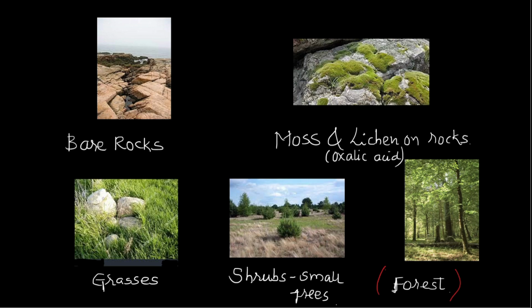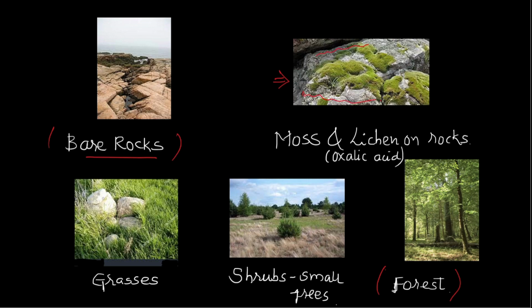When the earth evolved and life started on earth, there were bare rocks initially. Then some bacteria, some fungus and some microscopic organisms took their course and colonized the bare rocks. We can see in this picture that microscopic organisms and species such as moss and lichens are found on the rocks. They colonized and made their habitat over the rocks, and that is how life evolved.